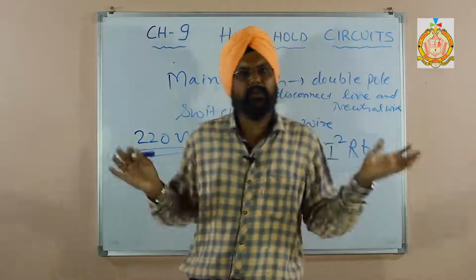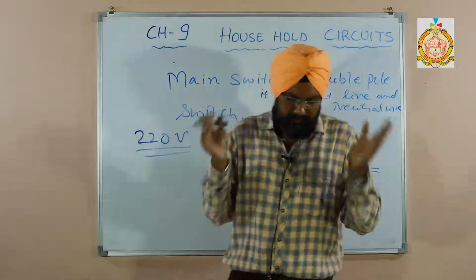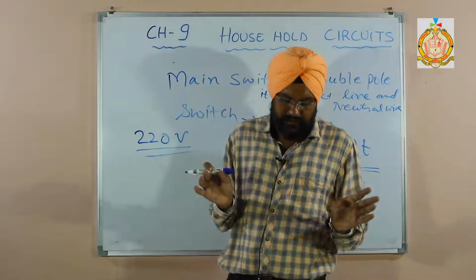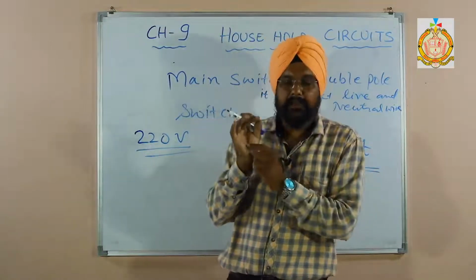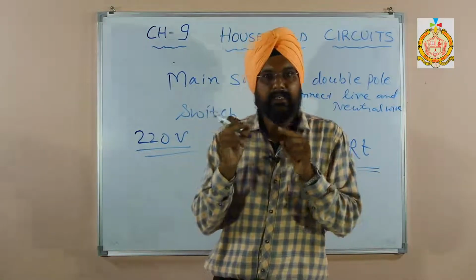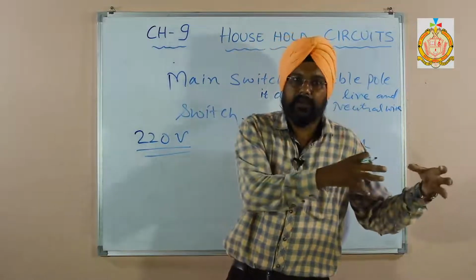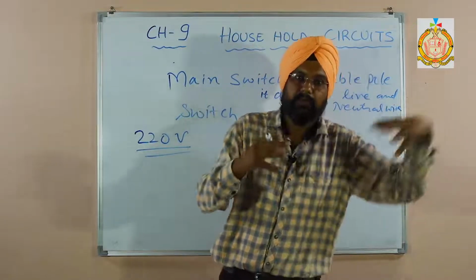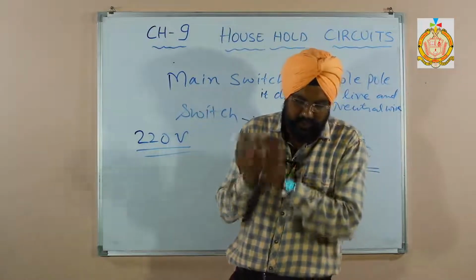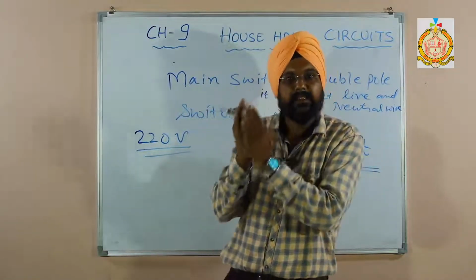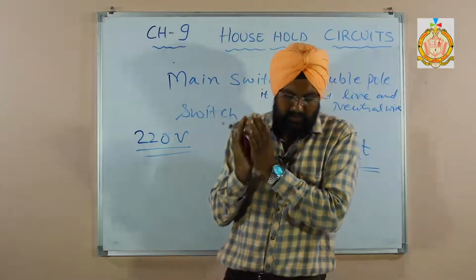The fuse can blow off, no problem, and the current stops flowing in the circuit, but the main reason is that the appliance is still connected with the live wire, which brings the positive charges, the high potential.